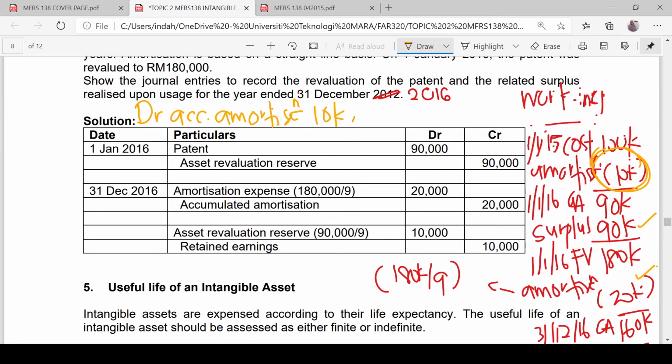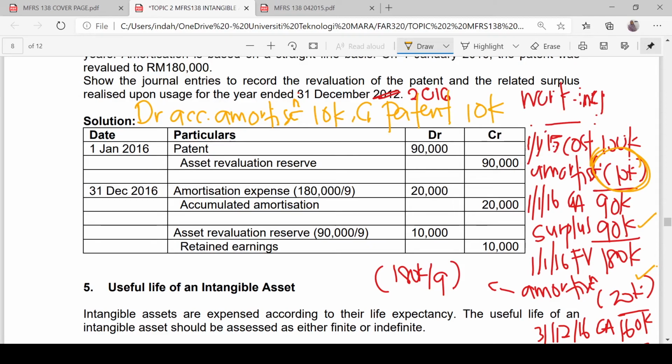Any amortization of the previous year is to be eliminated before we restate the net carrying amount of the intangible asset to its fair value. And then we credit patent. That is the first journal entry that you should do.